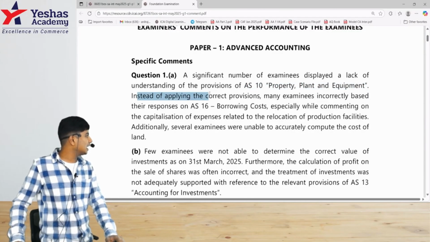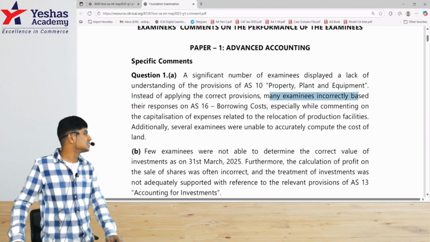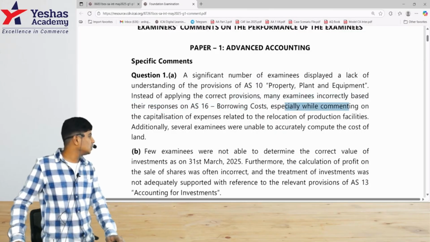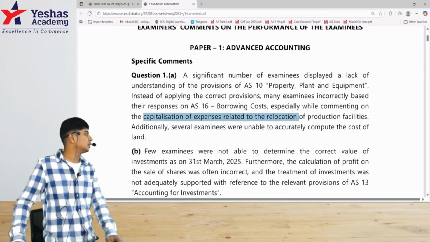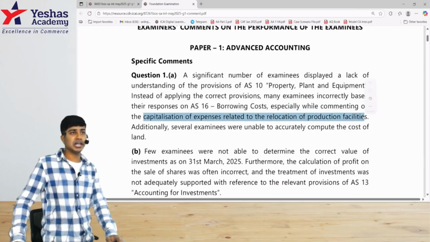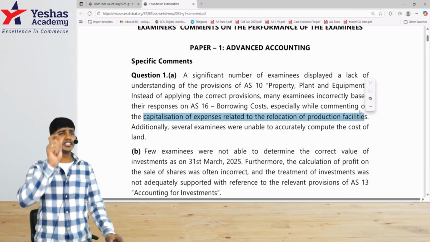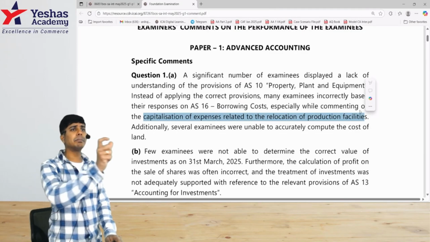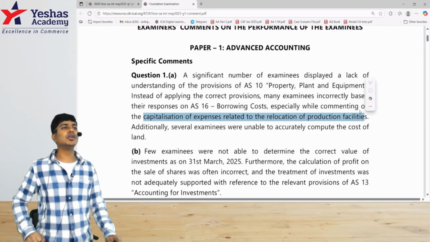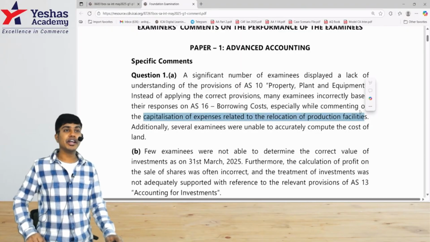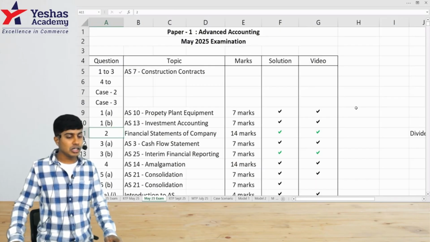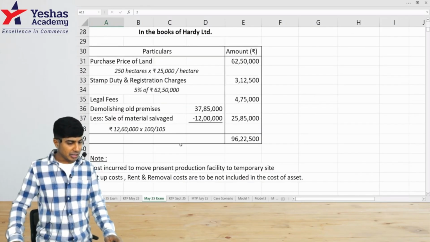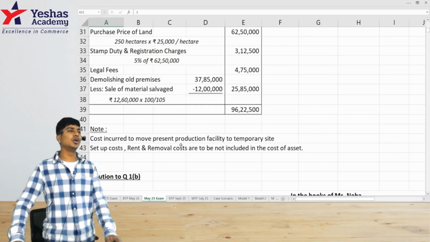Instead of applying correct provisions, many examinees incorrectly based their responses on AS 16, Borrowing Costs, especially while commenting on the capitalization of expenses related to relocation of production facilities. Whenever production facilities are relocated from one place to another, that adds no value to the cost of the asset. Such expenses should have been charged to P&L, and we should not have included them in the cost of the asset. But a lot of them have incorrectly included them into the cost of the asset.